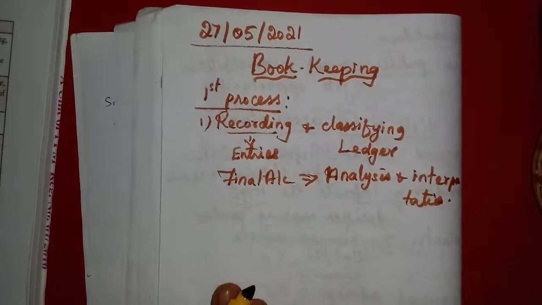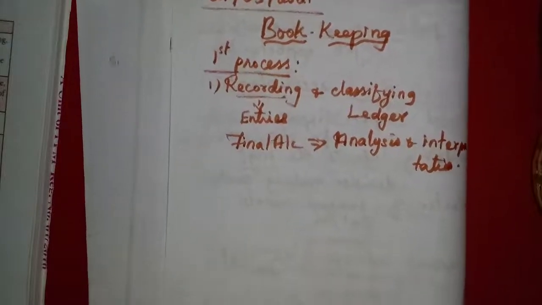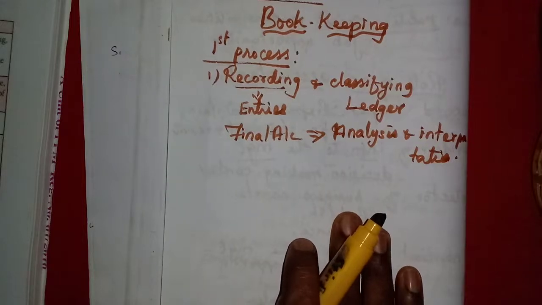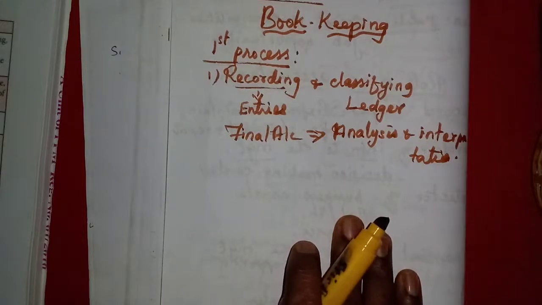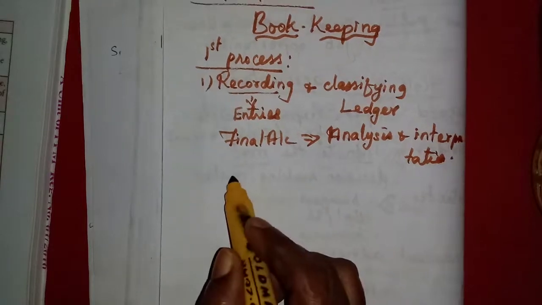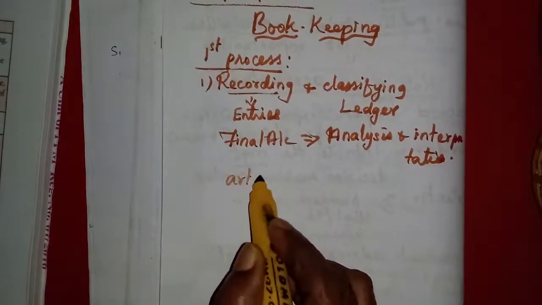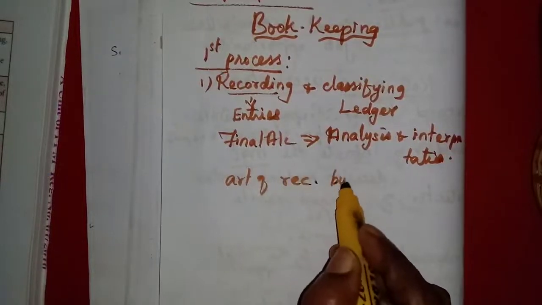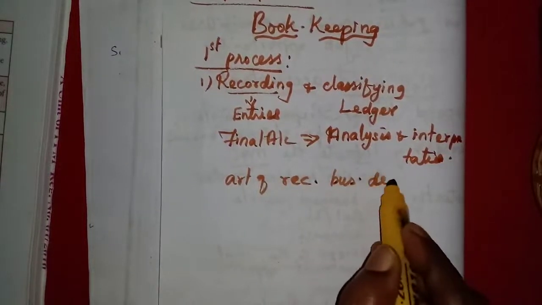Here they have given two definitions. I am not writing, but I will show them in the book so that you can write and keep. Only one question and answer here: define bookkeeping.